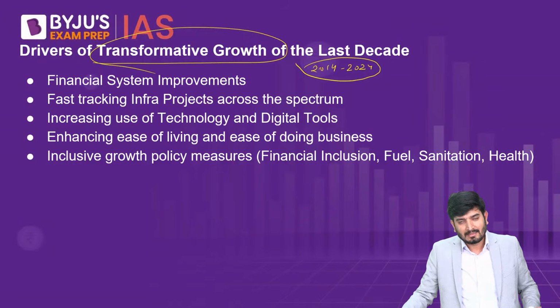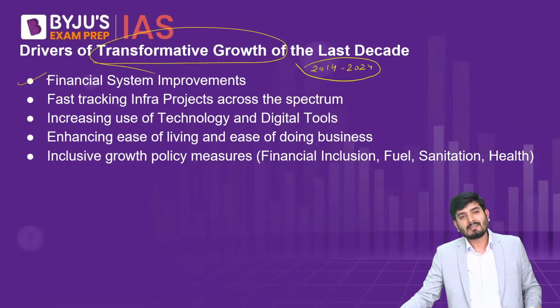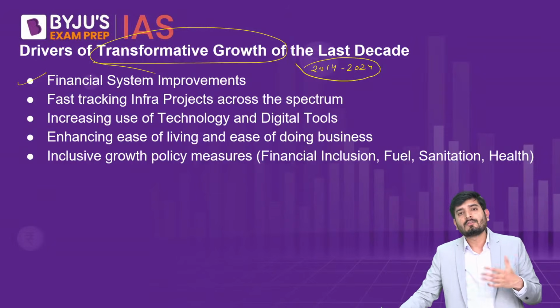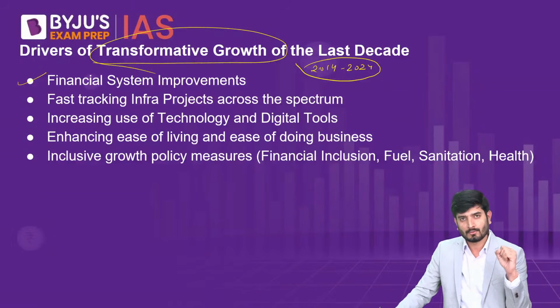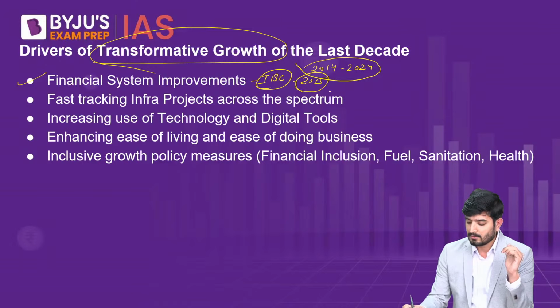The first thing they mention is financial system improvement, whether it's the banking sector or the insolvency resolution. We had measures for insolvency resolution earlier also, but a broad approach like the IBC, Insolvency and Bankruptcy Code, came in 2015 only, under this government.